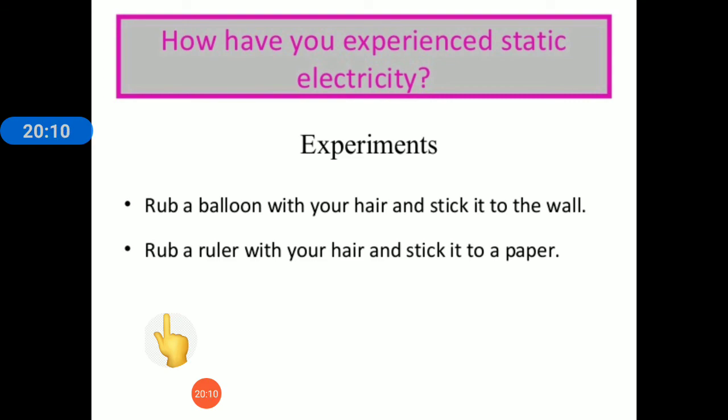In all these cases, due to rubbing, the objects are charged due to friction. Okay, they become negatively charged or positively charged due to transfer of charges while rubbing, and this produces static electricity in them. And then when we bring them close to other neutral objects, the neutral objects are attracted towards them, so there is a discharge of static electricity.